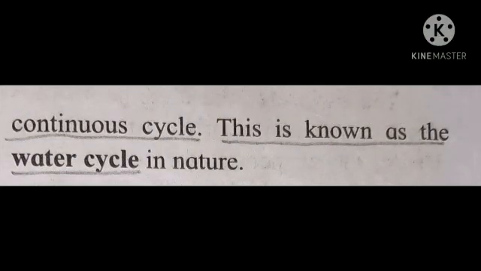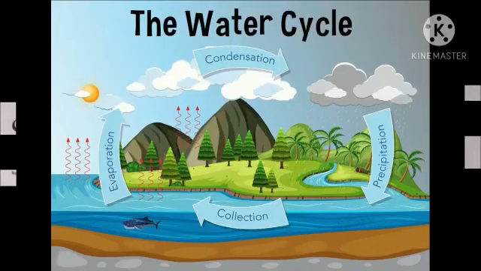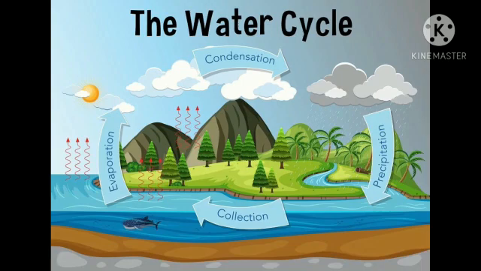This is called the water cycle in nature. Now see here, you all can see another diagram of the water cycle. Okay, condensation is formed, after that precipitation, after that collection of water, and then again evaporation. This way the water cycle goes on in our nature.